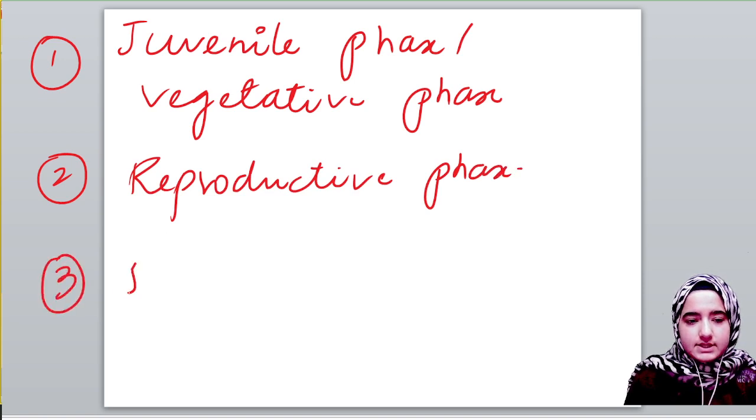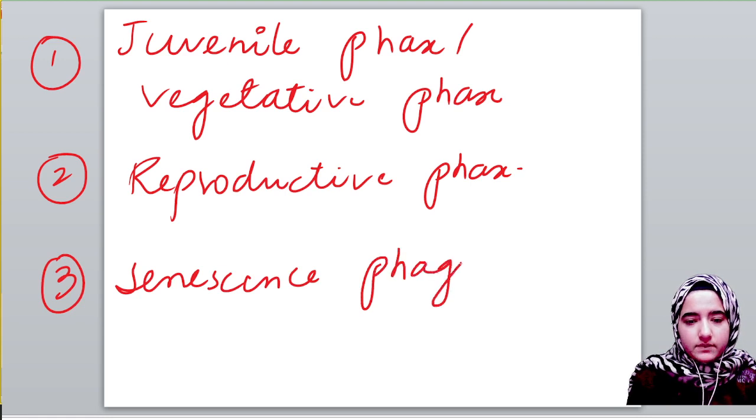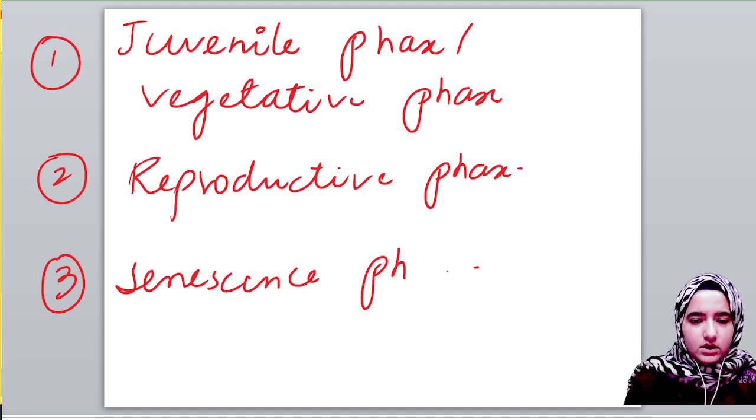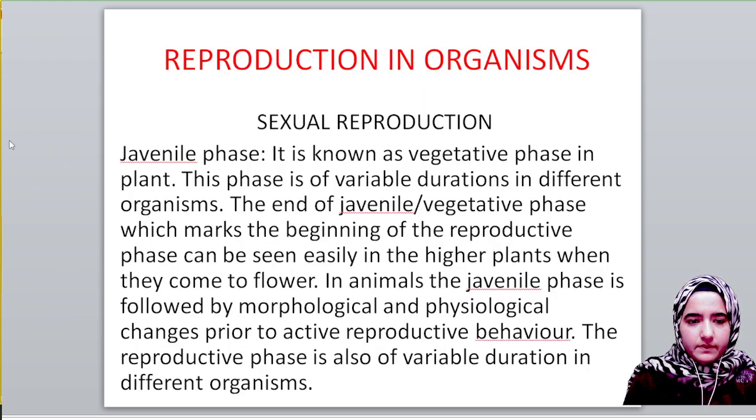And the third phase is the senescence phase, the old age phase. Sorry, it's phase, not phage. We will see all those phases briefly. The first one is the juvenile phase.